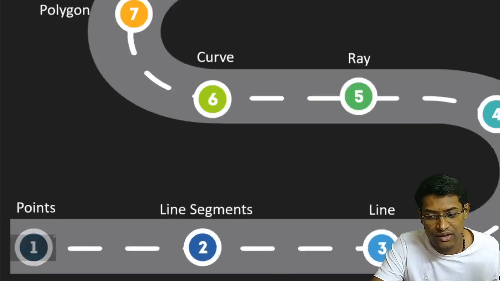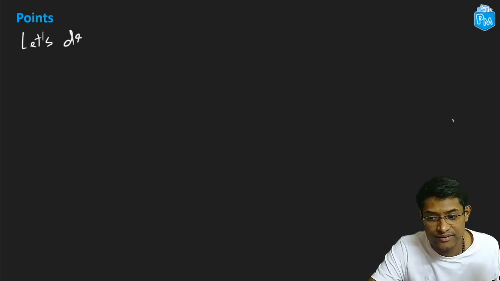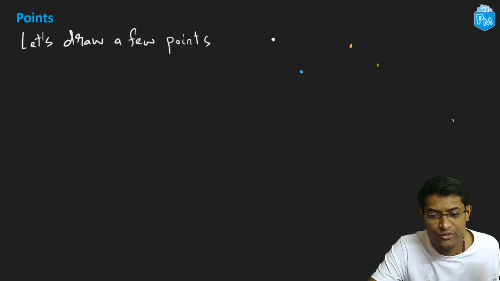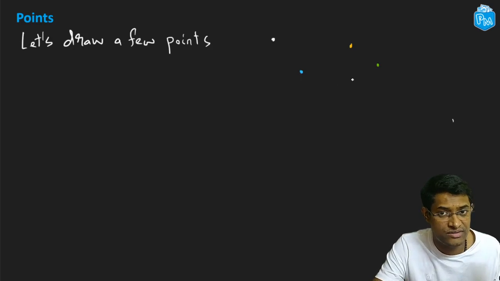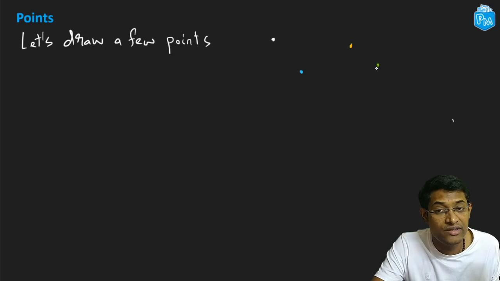All right, now let's try to draw a few points. When we draw them, we'll understand what points are. So I draw a few points over here. Now you can see that they look just like dots, right? So points are nothing but dots. And you can also see that I can say the white point is over here, the blue point is over here, the green point is over here.